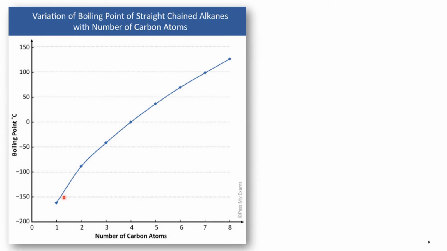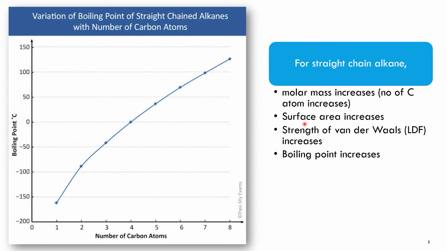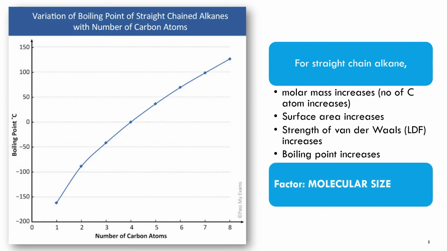You can also observe the variation of the boiling point of straight chain alkanes in this graph. Okay, so here is the number of carbon atoms and this is the value of the boiling point. So we can see that when the number of carbon atoms increases, the boiling point also will increase. So for straight chain alkane, as molar mass increases, surface area will increase, the strength of van der Waals forces will increase, and the boiling point will increase. So di sini kita akan mengaplikasikan factor molecular size in explaining the variation of the boiling point for straight chain alkanes, iaitu alkane yang tidak mempunyai branching ataupun garis lurus sahaja.